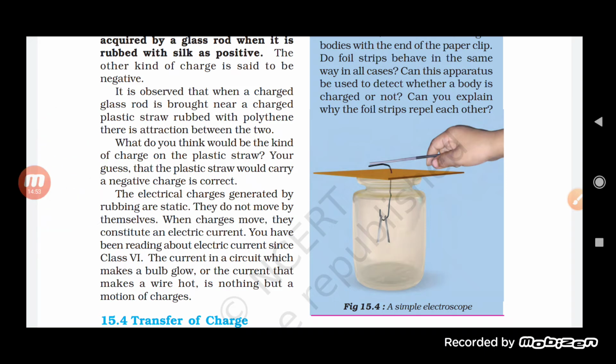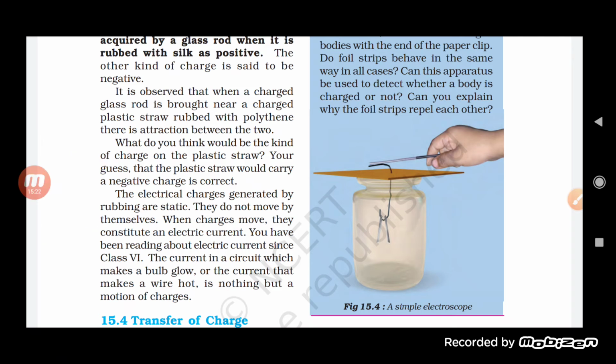So this attraction occurs, students, because of the unlike charges. Now the electrical charges generated by rubbing are static and do not move by themselves. When charges move, they constitute an electric current. Actually, when the charges move, we know how the electric current flows.